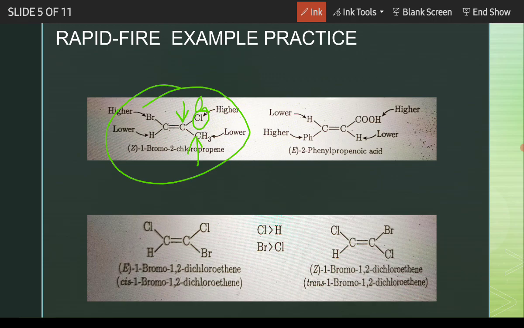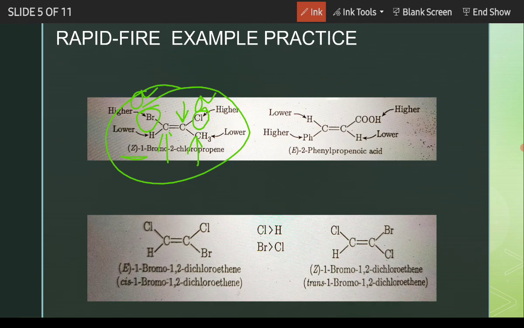So chlorine will be given A. And for the left hand carbon, bromine is the highest priority, so it will be A. They are on the same side, which means they are like cis, but we will not call it cis because the highest priority groups are different, so it will be called Z.